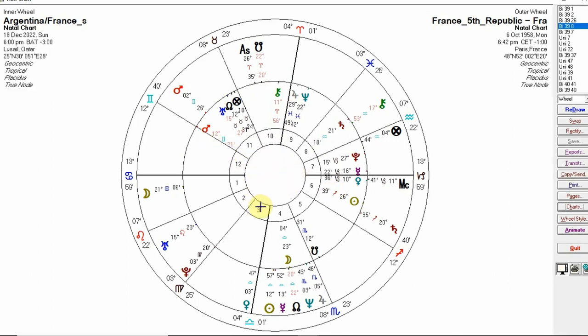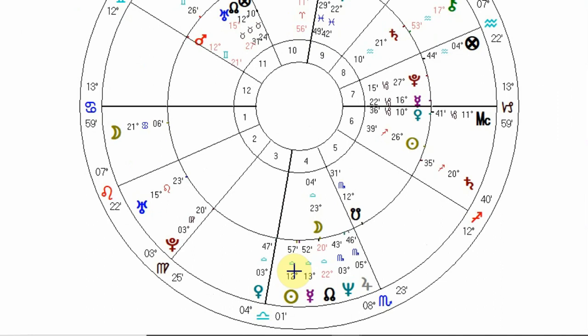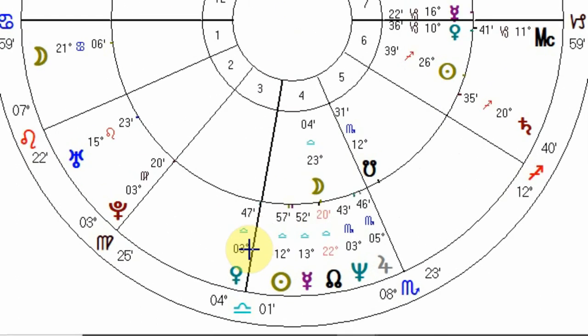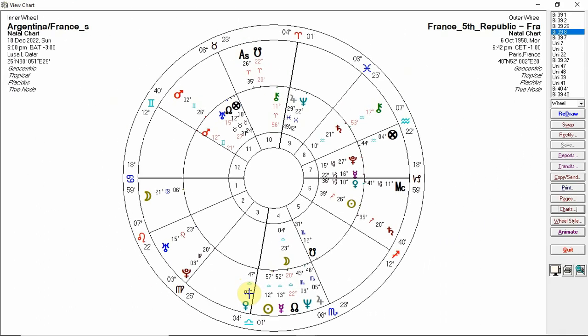See that Mars is just past a trine to the Sun there. Venus is applying to the MC, so the Part of Fortune is trine to MC, that's helpful. You'll see the Moon is just past the node, and I'll explain that when we get onto the coach's chart. And the other thing is Venus is on the IC at the start. Venus rules the Sun. It would be stronger if it was on the MC to indicate victory, but France is probably going to start quite well.